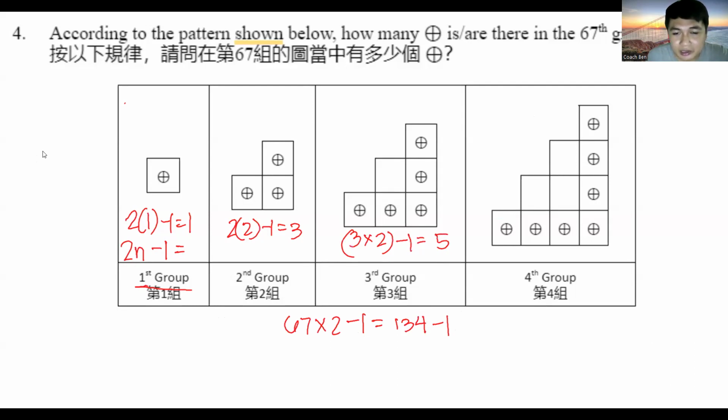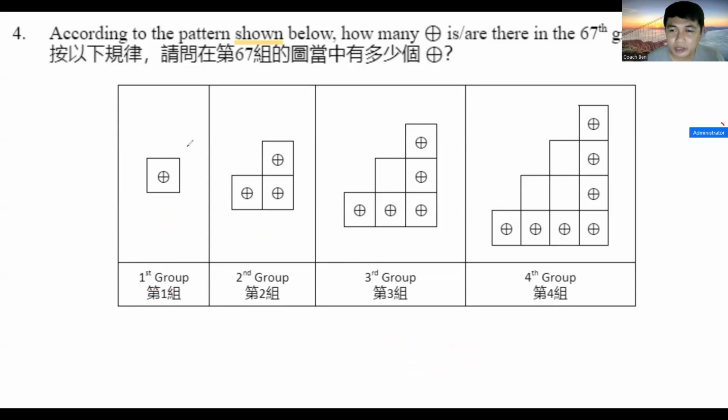So the correct answer then, 67 times 2 minus 1, 134 minus 1, is 133. And that is going to be our final answer for number 4. Are there any questions for number 4? Okay. So again, thank you for the answer, Jairah. For everyone that also answered 133, very good.